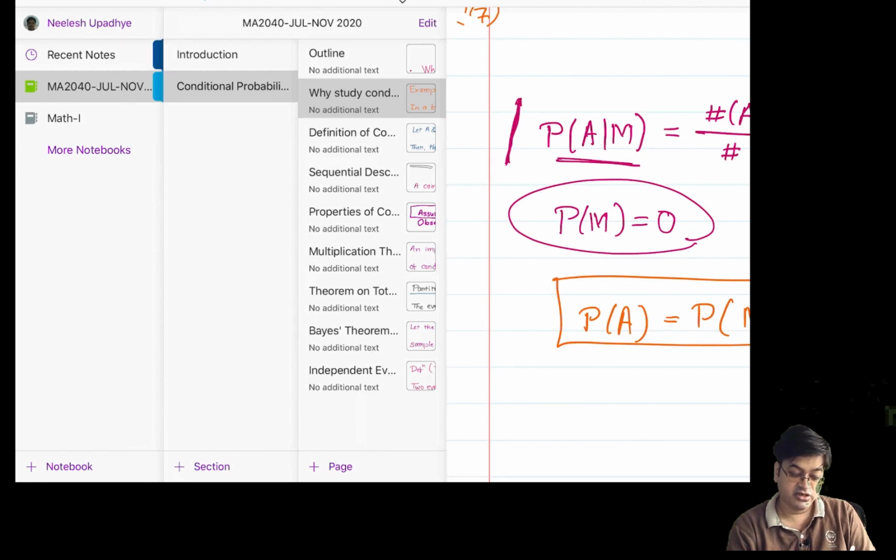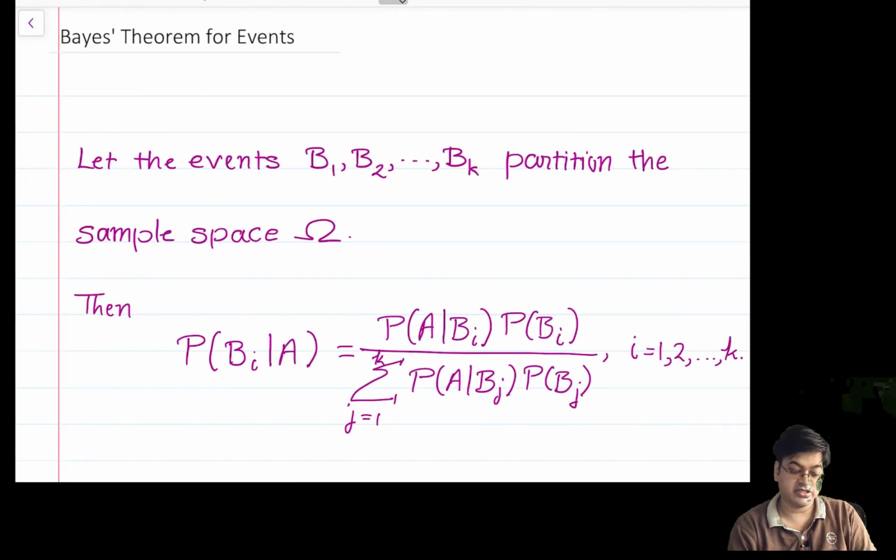This leads us to one more interesting consequence of probability, that is Bayes theorem. Bayes theorem has very non-trivial importance in probability. If you think about it, because of this theorem a field of statistics has emerged called Bayesian statistics. So this theorem is very important. I will explain why it is important. Let us first understand what this theorem states.